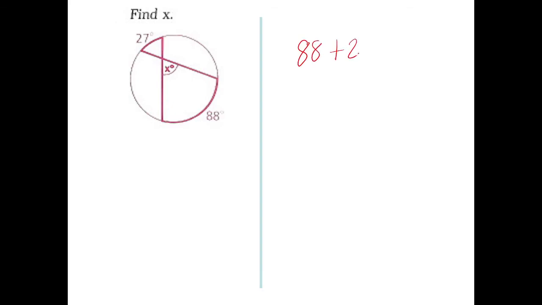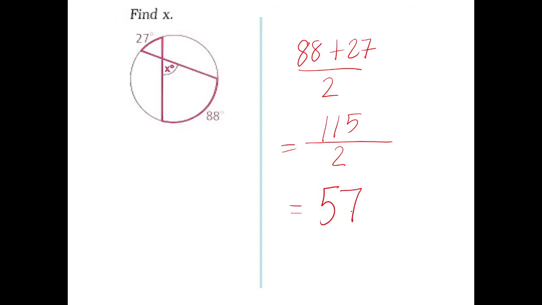Next, what about this? 88 plus 27 divided by 2. And what's the sum here? This is 115. 115 divided by 2 is how much? 57.5. So take note of the concepts.